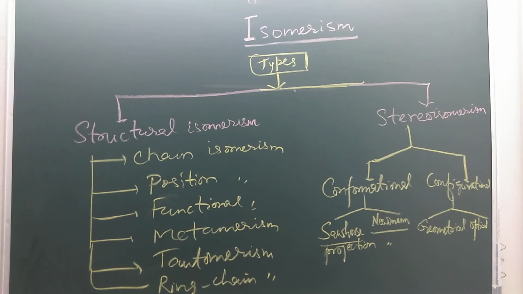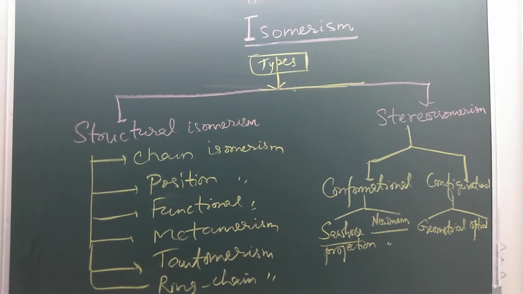So students, do prepare the topics which I have covered today: the functional groups, the list of functional groups, a lot of different functional groups I have discussed, and isomerism and the types of isomerism. In my next lecture, I will be discussing the different compounds which show different types of isomerism, particularly chain isomerism, position isomerism, functional isomerism, metamerism, tautomerism, ring chain isomerism.